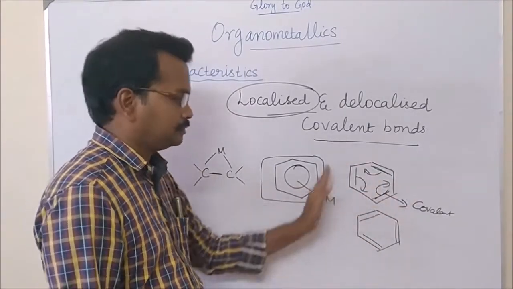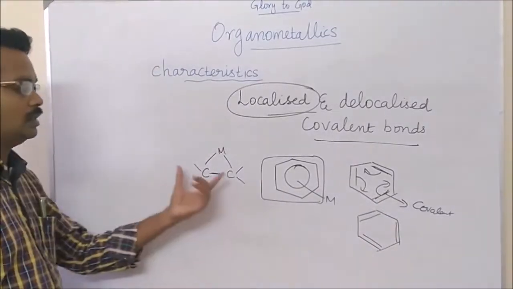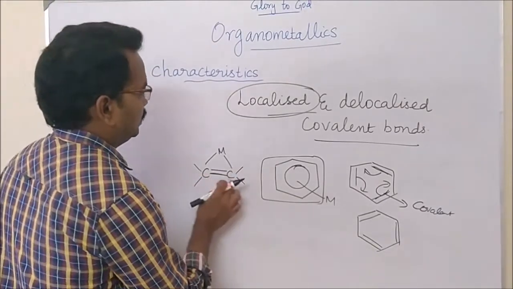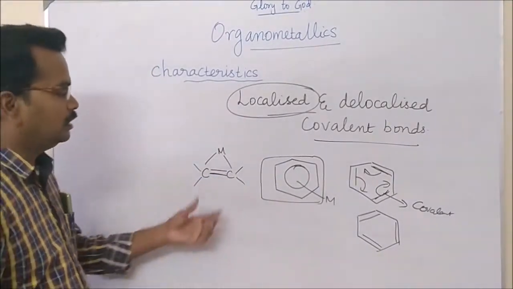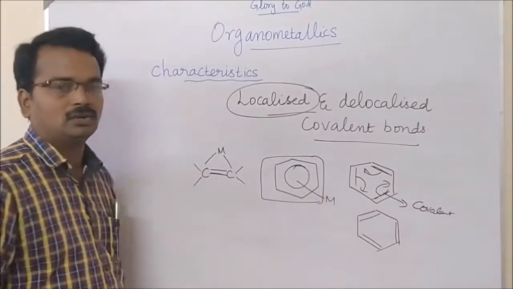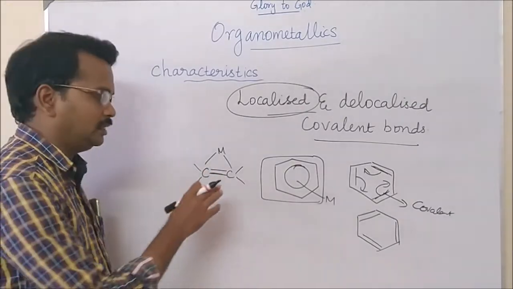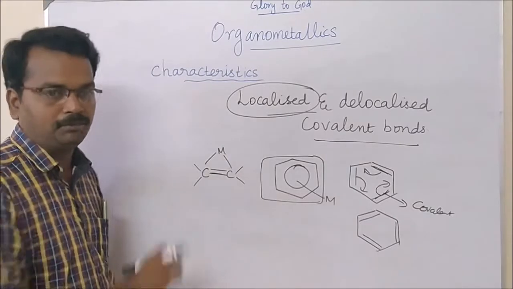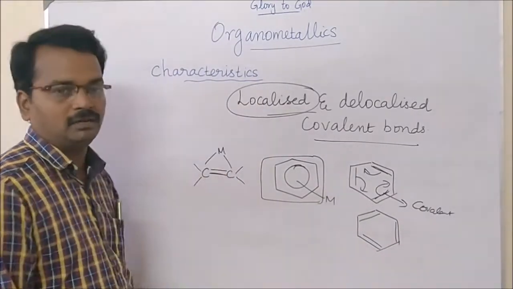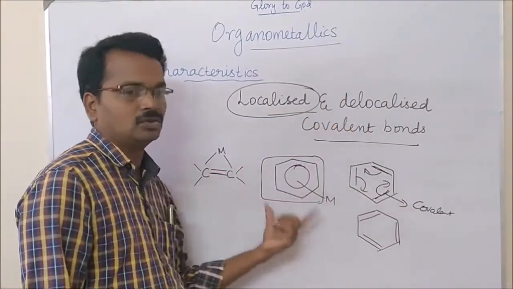They are altering their places. But when you come to this molecule, even though they have a pi bond, this pi bond will not be delocalized. They retain the same place. Therefore, these are nothing but localized covalent bonds, and these are the delocalized covalent bonds.